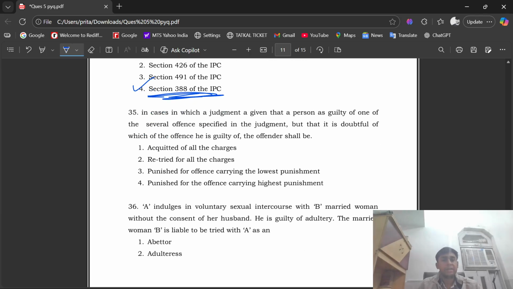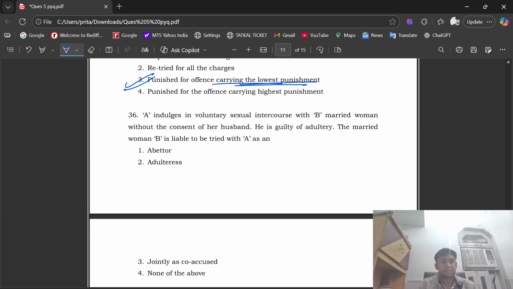Question number 35. In cases in which a judgment is given that a person is guilty of one of the several offences specified in the judgment, but it is doubtful which of the offences he is guilty of, the offender shall be punished for the offence carrying the lowest punishment. Option number 3.